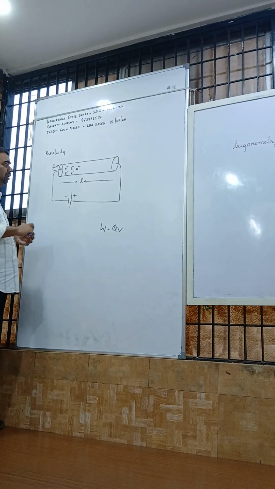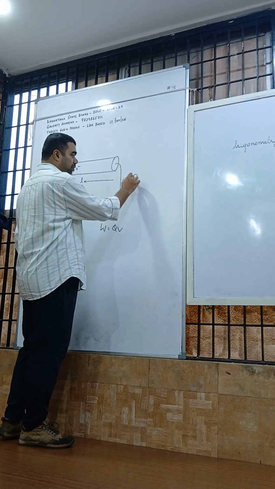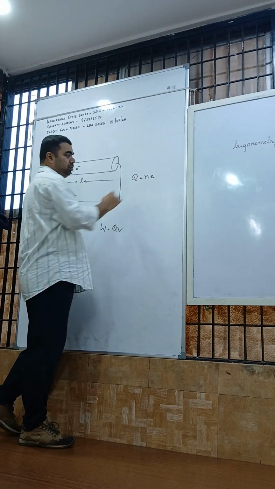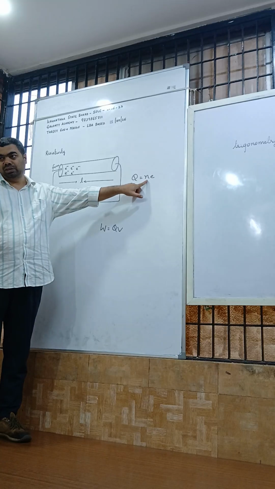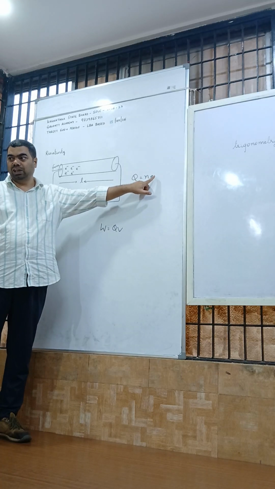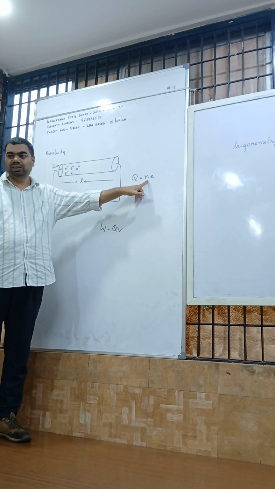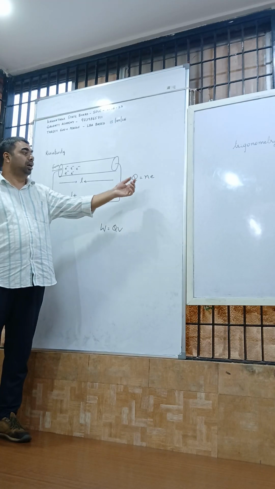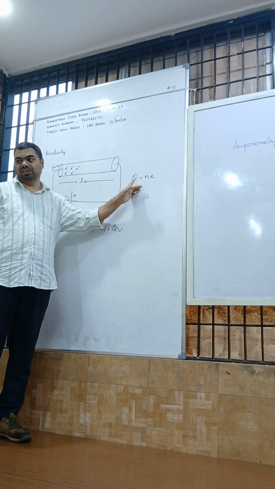Now this charge, we get a formula. The first formula was Q = N × E. What is total charge? It is the number of electrons multiplied by the charge of 1 electron. E means charge of 1 electron, N means number of electrons. So the product of N into E gives total charge.